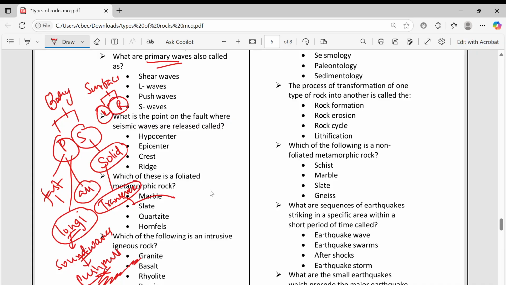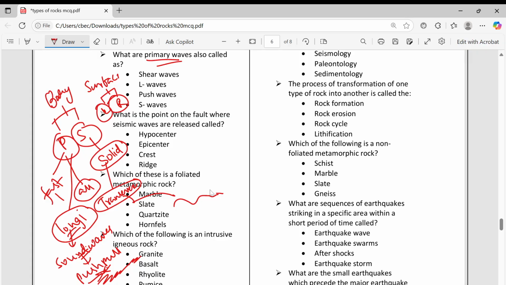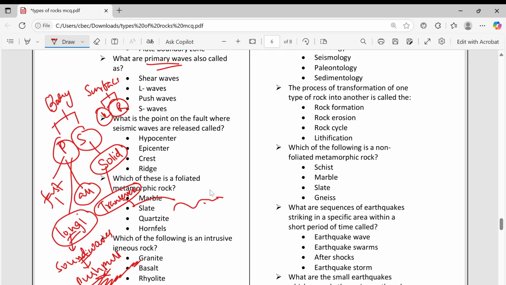Transverse waves means here the wave is going like that, but the particles are moving up and down. Okay, these are transverse waves. For example, secondary waves move up and down, up and down, whereas primary waves push pull, expand contract. That is primary waves. We call them longitudinal waves.